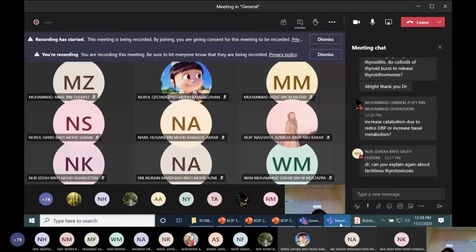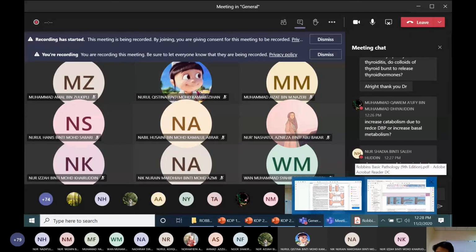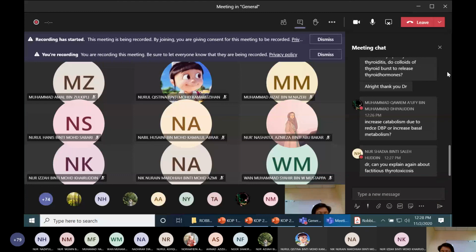About factitious thyrotoxicosis, okay. The patient is one we suspect is hypothyroid, then we give thyroid hormone. So it is called factitious thyrotoxicosis. It is exogenous, like Cushing syndrome. In Cushing syndrome, the patient takes corticosteroid. This exogenous corticosteroid increases corticosteroid level in the blood, and it leads to Cushing syndrome.